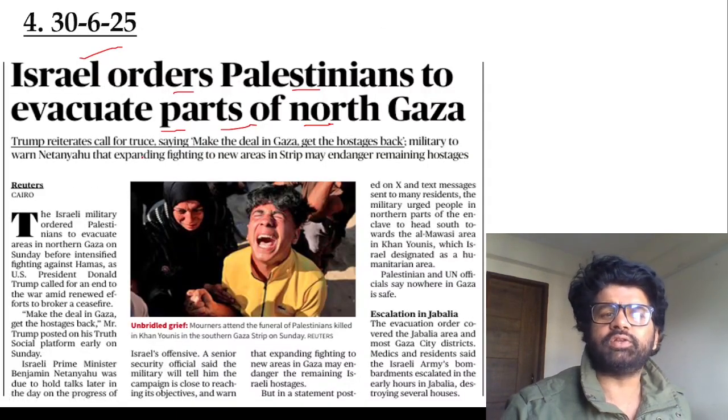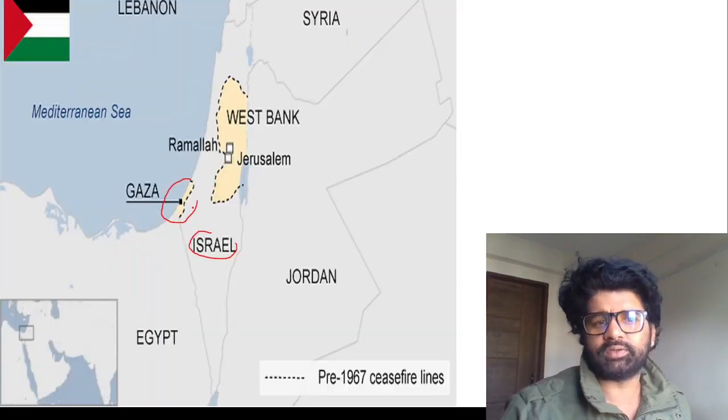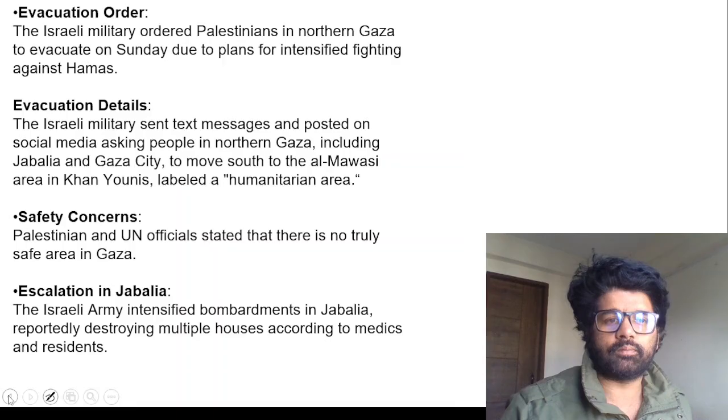Israel has ordered Palestinians to evacuate parts of North Gaza because they want to target the Hamas people there. So you evacuate and go to certain areas where we will not throw rockets and all.